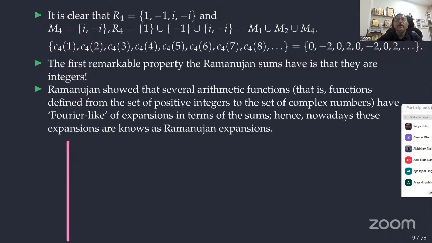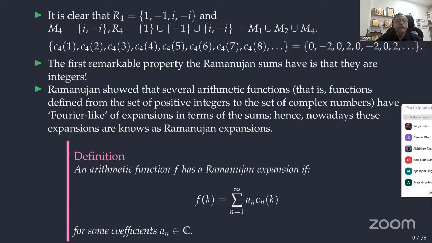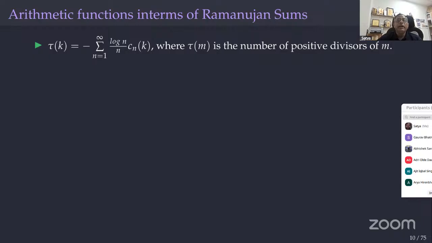Ramanujan showed that several arithmetic functions, that is, functions defined from the set of positive integers, have Ramanujan expansions. An arithmetic function f has a Ramanujan expansion if f(k) is equal to the sum of a_n C_n(k). So we are expanding in terms of Ramanujan sums, where a_n is a coefficient. There are many like that. For example, if you take the number of divisors function, tau(m), the number of positive divisors of m, then tau(k) is expressed like this. It has a Ramanujan series expansion.